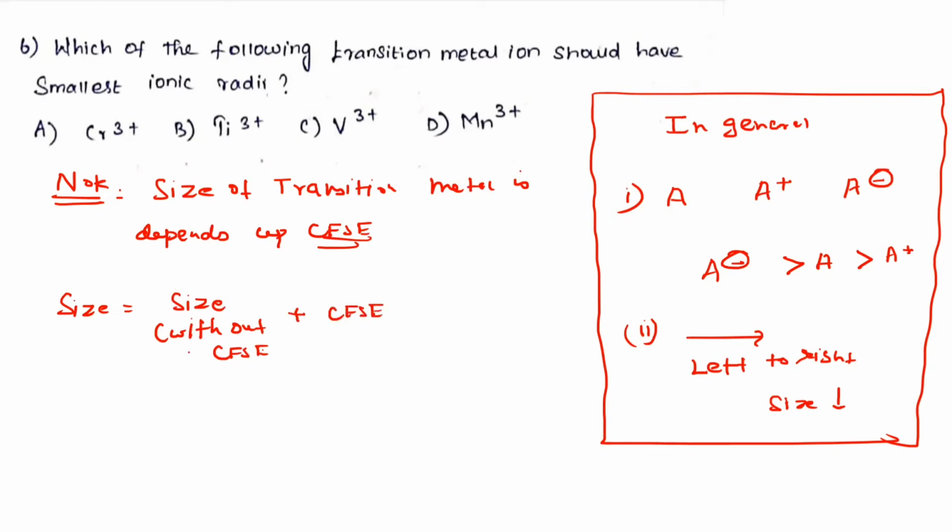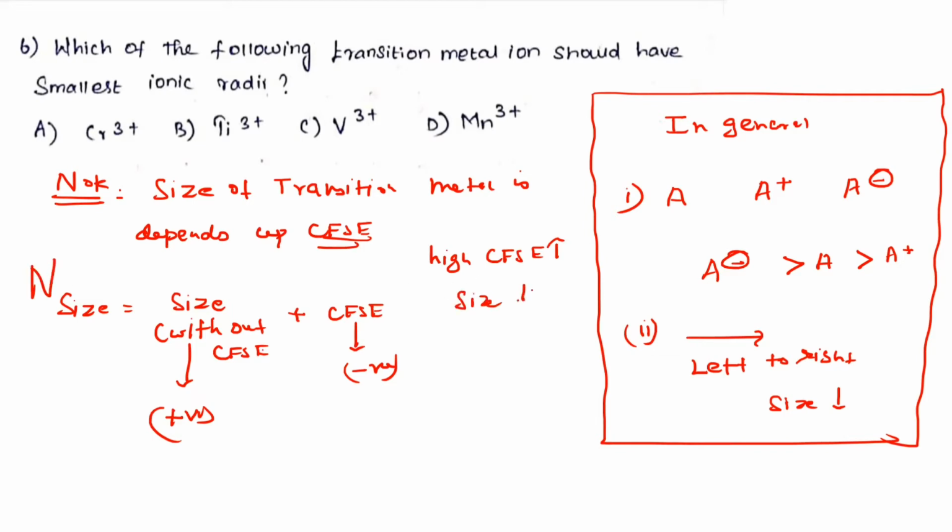Now see, size is always a positive value and CFSE is always a negative value. Now you understand: the higher the CFSE value of the metal ion, what about the total, resultant, net size?